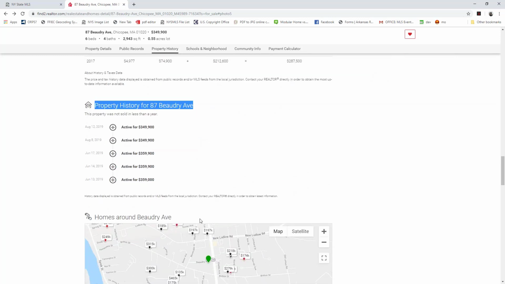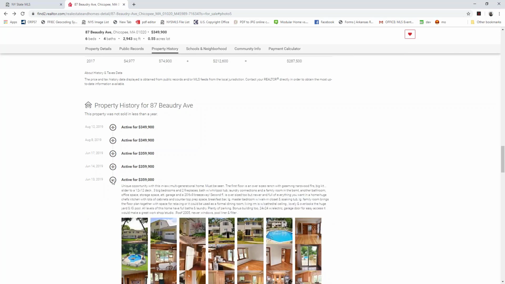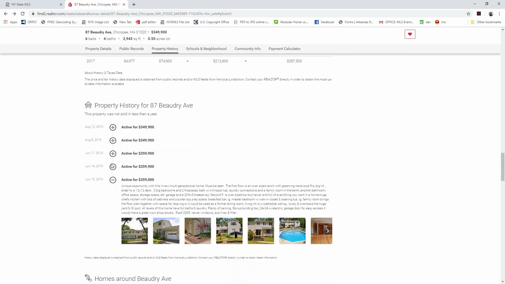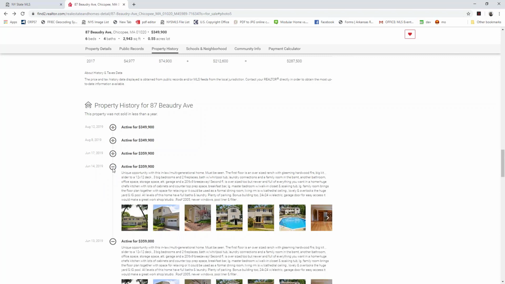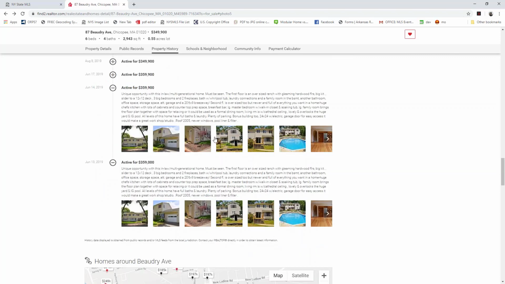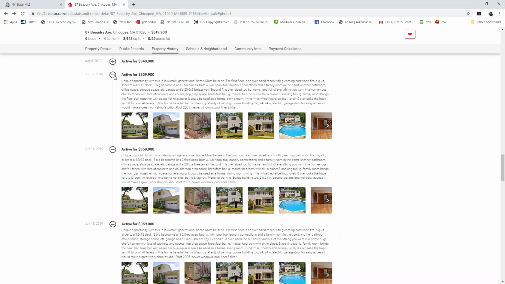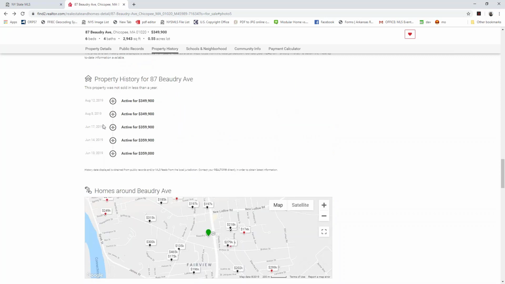So this listing really hasn't been sold in a while, but we can see that it's been listed since June of this year. But we can also see those historical photos as well. Looks like the photos really haven't changed. But what we can see is that between June and August of this year, they dropped the price from $359 to $349.